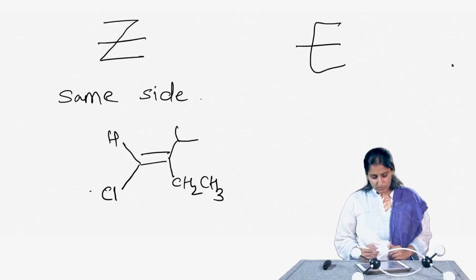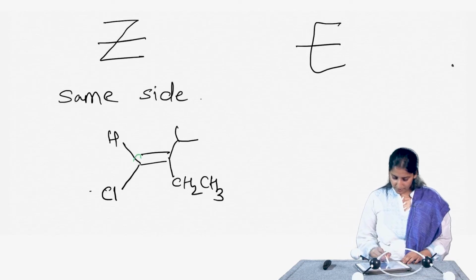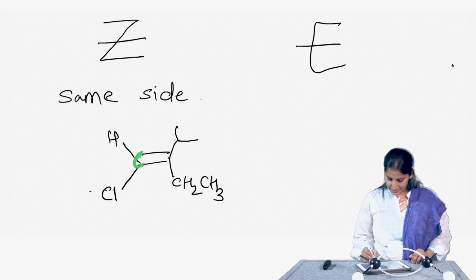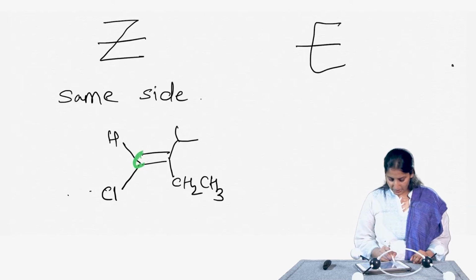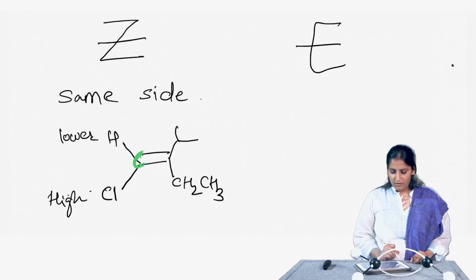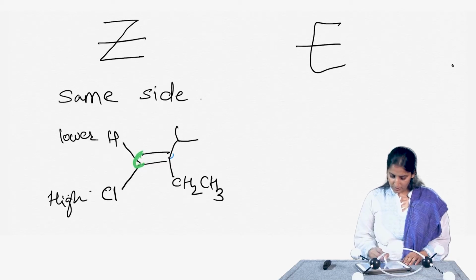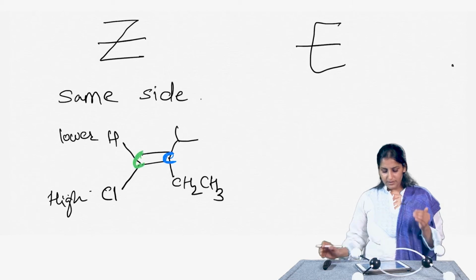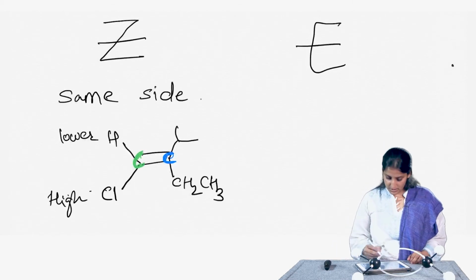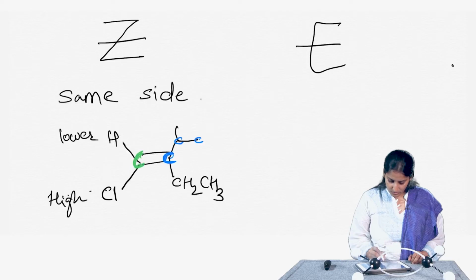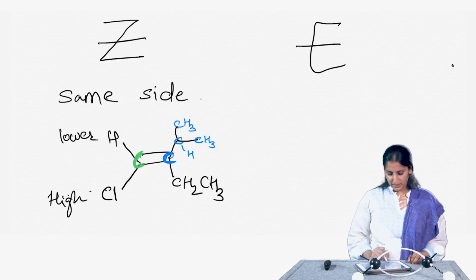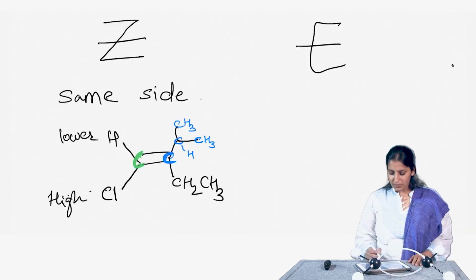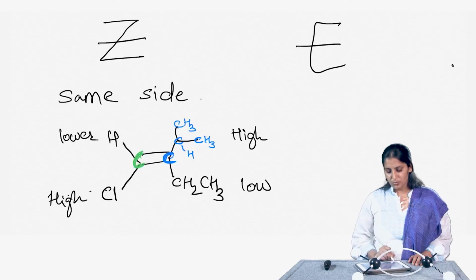Okay. So, in order to assign the priorities here, on the left hand side carbon, the chlorine will get the higher priority and hydrogen will get the lower priority. Whereas, on this particular carbon on the other side, I have the CH2 CH3 versus another carbon here which is attached to two other carbons, right. So, I have an isopropyl group here. This isopropyl group will get a higher priority and CH2 CH3, the ethyl group, will get a lower priority.